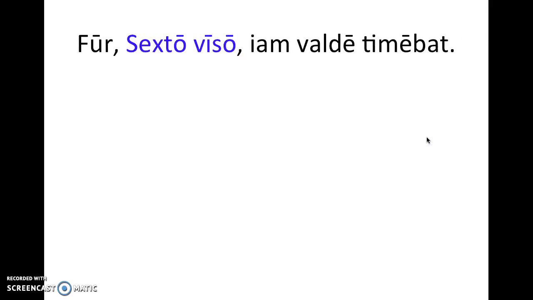Fur Sexto viso iam valde timebat. So this one is kind of short, but again, we have Sexto and viso, that noun, and that perfect passive participle, creating an ablative. Here we've got this singular form here. And we'll talk a little bit about the different choices in that as we go along further. But let's take a look.